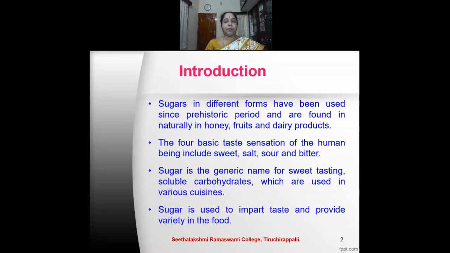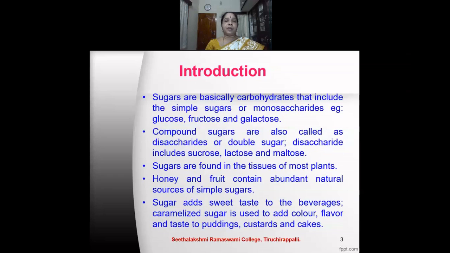Sugar is used to impart taste and provide variety in the food. Sugars are basically carbohydrates that include the simple sugars or monosaccharides, for example glucose, fructose, and galactose. Compound sugars are also called disaccharides or double sugars. Disaccharides include sucrose, lactose, and maltose. Sugars are found in the tissues of most plants. Honey and fruit contain abundant natural sources of simple sugar.